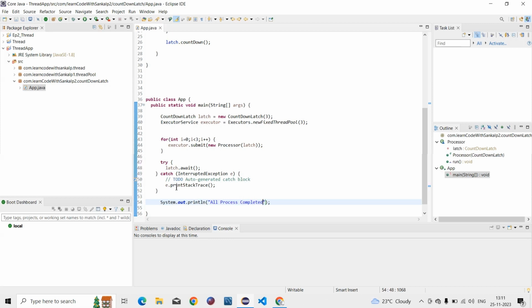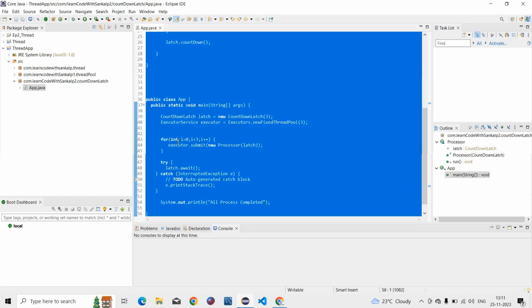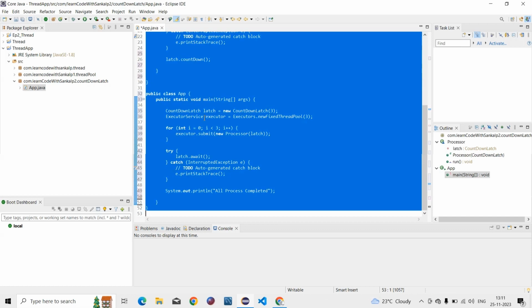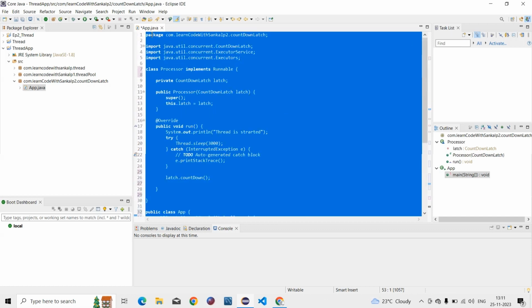Then we format this code by using Ctrl+Shift+F, and then I will explain this code to you.